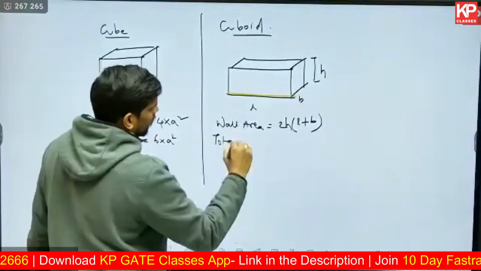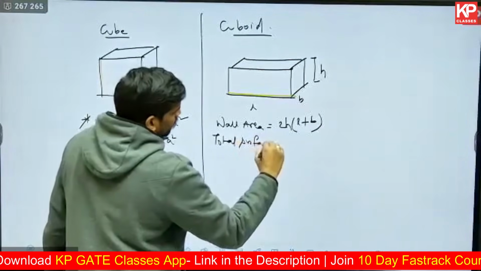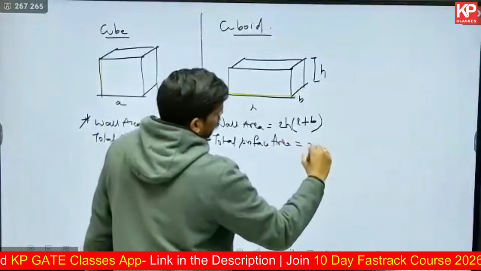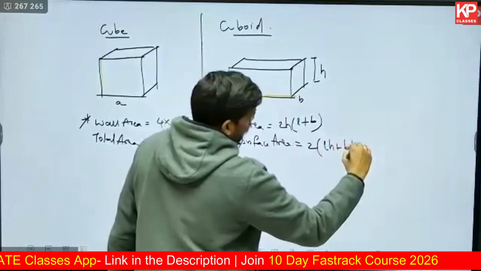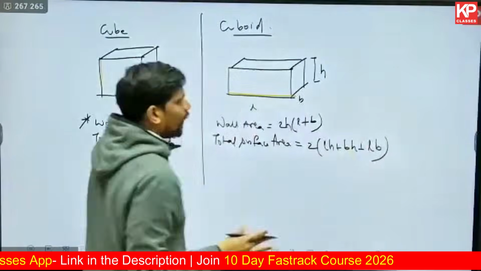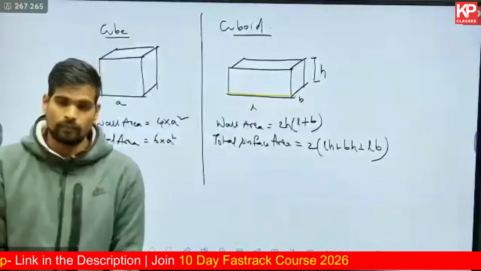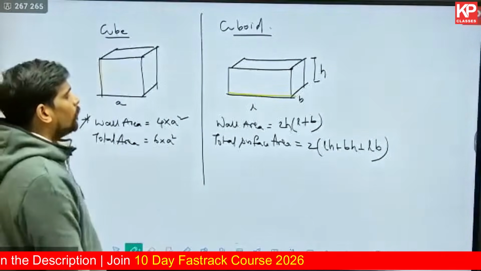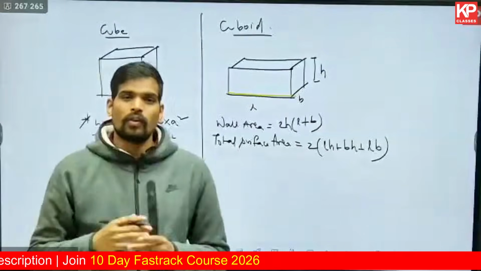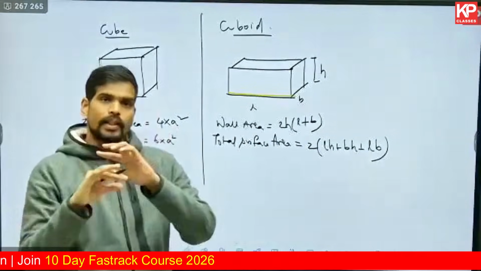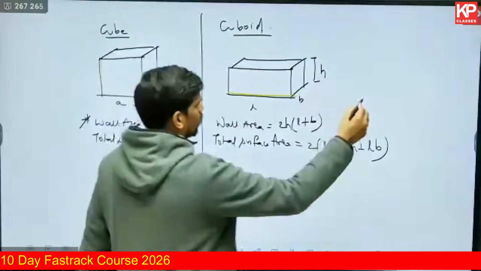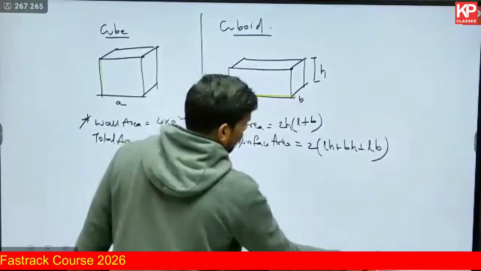So the total surface area, 2 into LH plus BH plus LB, that would be the formula you apply. These are some basic geometry formulae which we use. Other than this, sometimes there have been numericals on spheres, some other types of solids also, particularly in volumetric form.